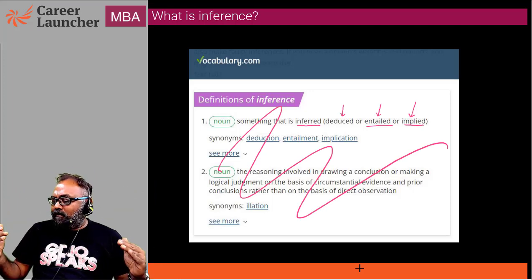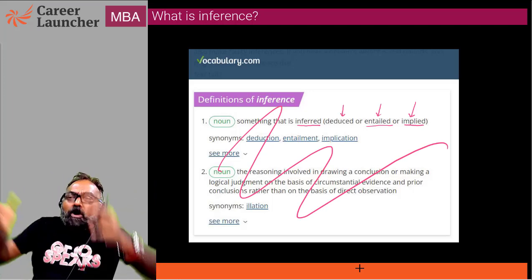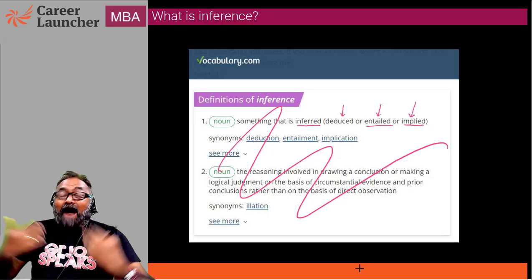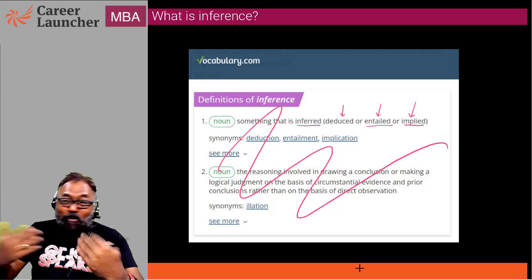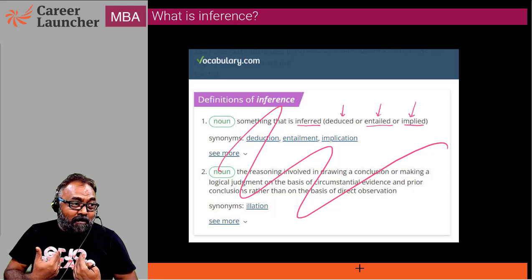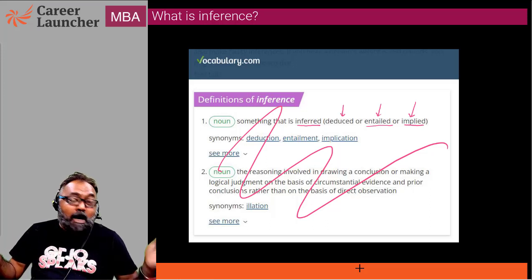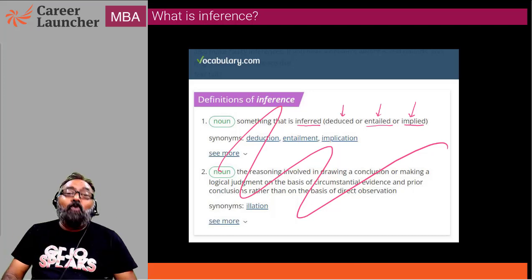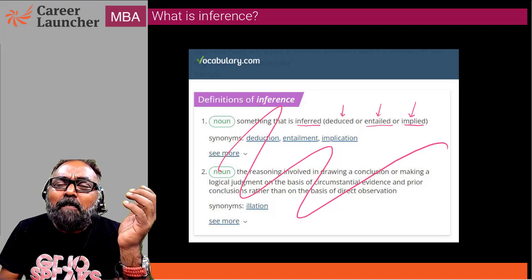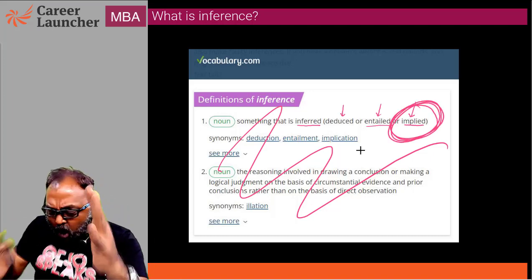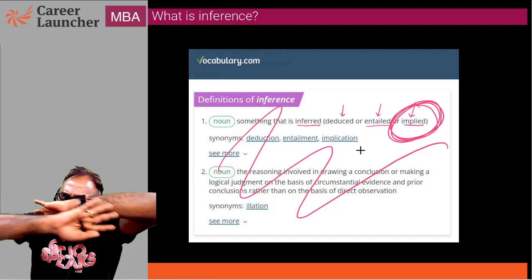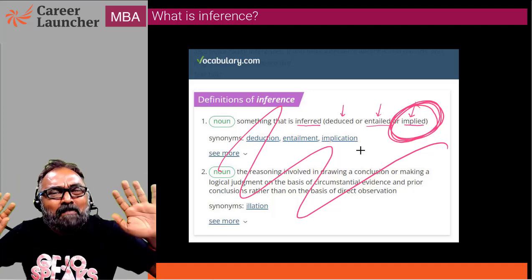Now, inference is simply about this: I've got certain information in front of me. From that information, I'm deducing certain things. Now, I could make bad inferences, I could make good inferences, I could make any kind of inferences, absolutely stupid inferences. Right? I could. But what the passage is asking you to do is to make proper inference. So let's just forget about all these definitions. A lot of people even go by saying that inference cannot be explicitly mentioned. No. Let's remove all definitions, throw them away. Let's keep this absolutely simple.